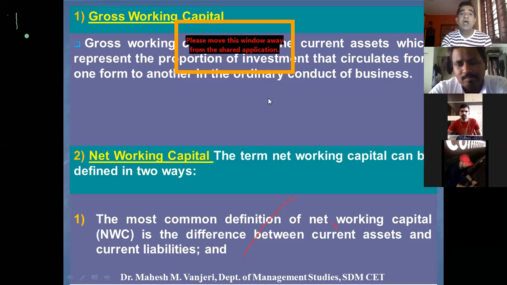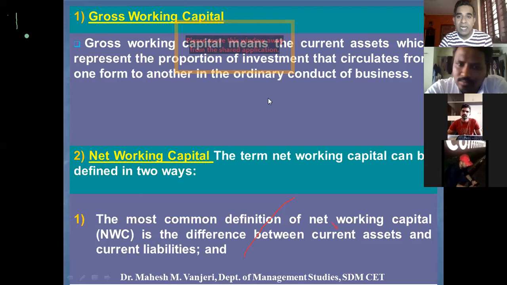For example, raw material is converted into finished goods. This is called current assets moving from one firm to another in the ordinary conduct of business. Whatever current assets the company has, for example, inventory, debtors, would require funds to invest in these current assets. This is called gross working capital.